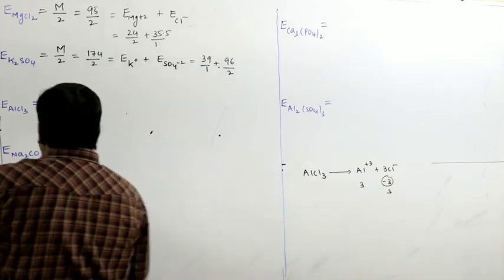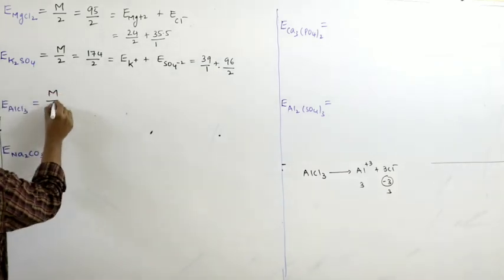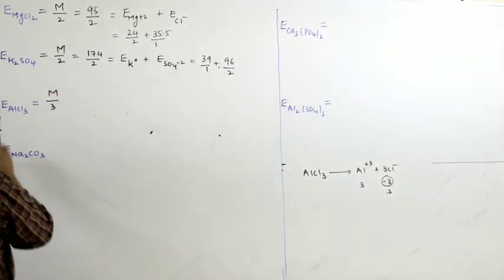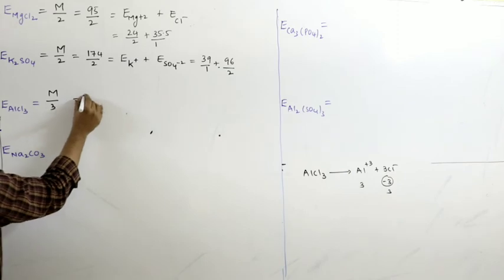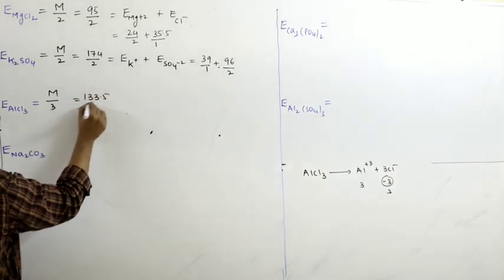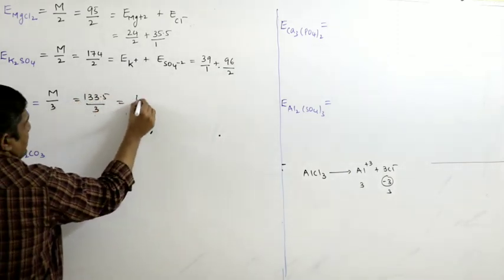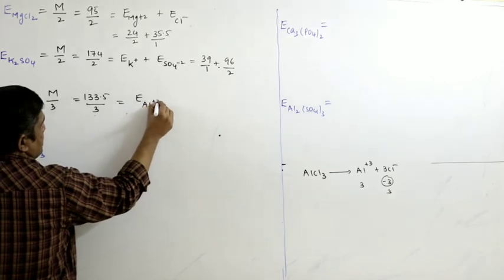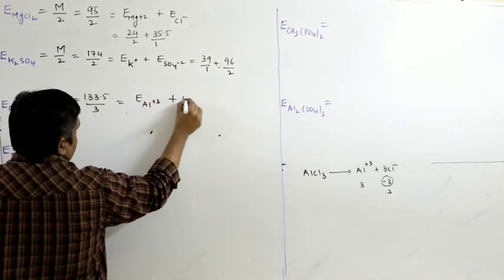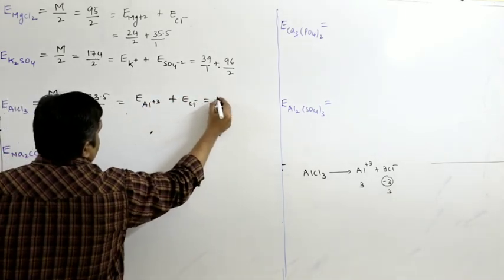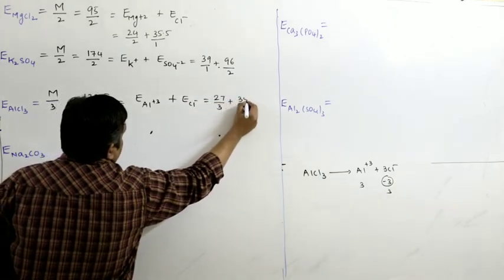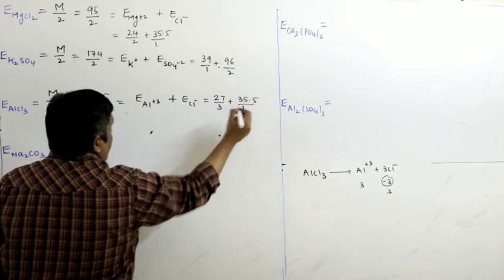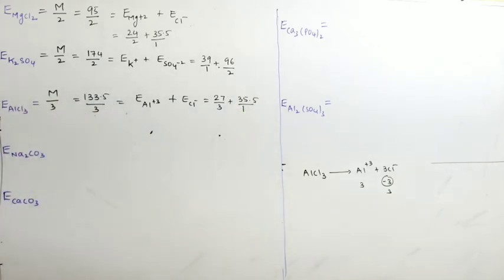So molecular weight by 3. So what is the molecular weight? Aluminium 27, 71 to get 35.5 times 3, you will get 133.5. Or what I can write: equivalent weight of Al+3 plus equivalent weight of Cl−, that is 27 by 3 plus 35.5 by 1. Both will be the same.